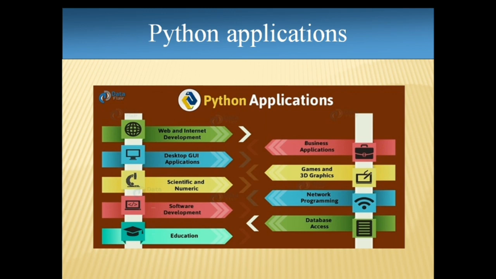We can do software development. It can be used in the field of education, business applications, games and 3D graphics. Yes, this is also an interesting part: if you are passionate about developing games, you should go for Python, because Python is very good for developing games, 3D graphics and all.